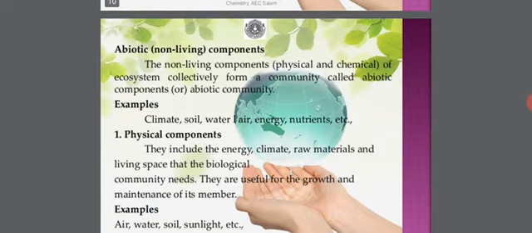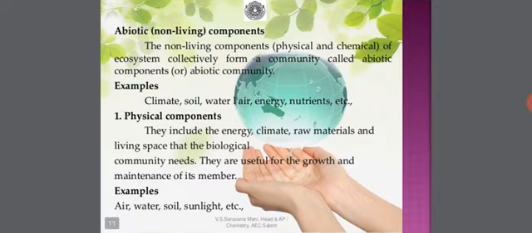Now, coming to abiotic or non-living components. The non-living components, which include both physical and chemical components of the ecosystem, collectively form a community called abiotic components or abiotic community. Examples: climate, soil, water, air, energy, nutrients, etc.